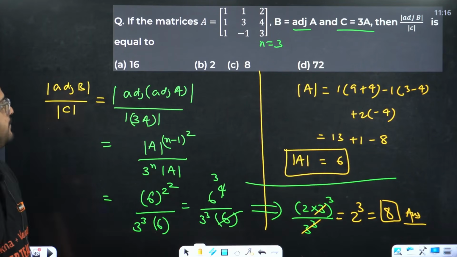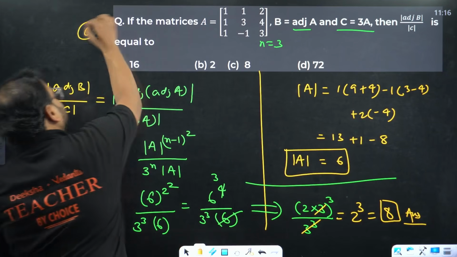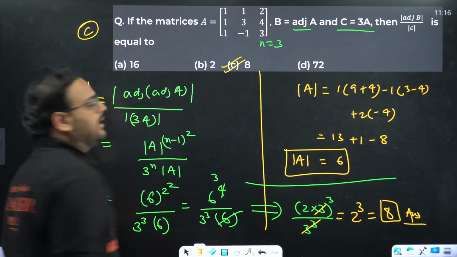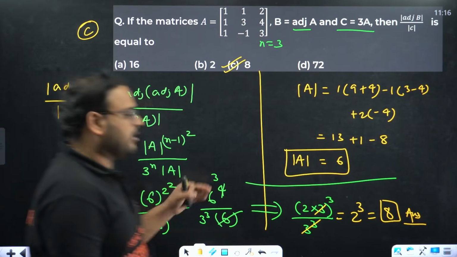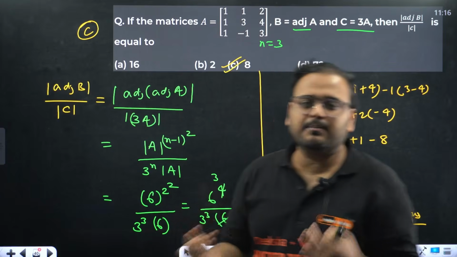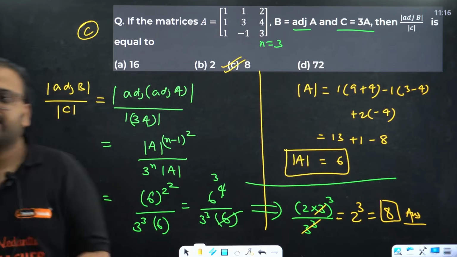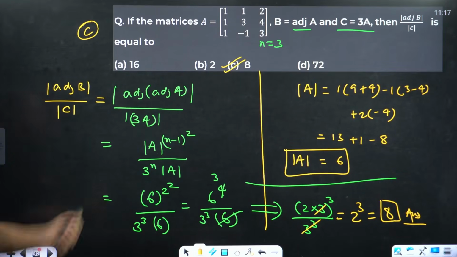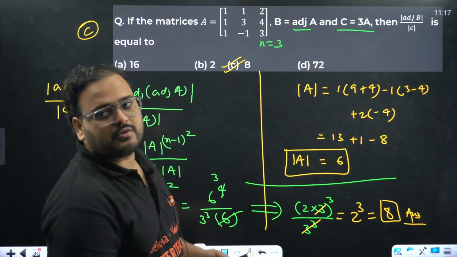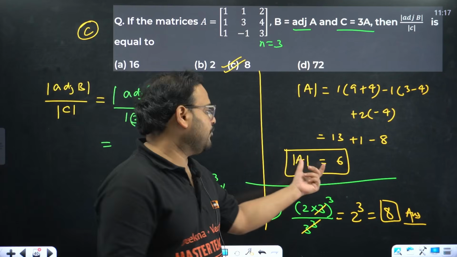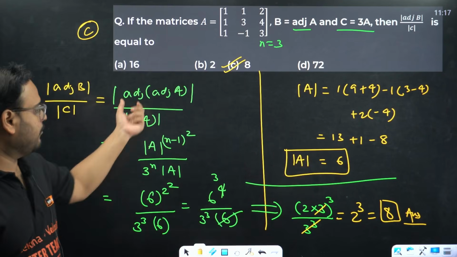Eight is the answer. Option is C. Again, I have done all the steps so that you are not confused, but you can simply ignore multiple steps to save time. You can solve these questions in your mind as well. Once you have the determinant value, and you know the formula, you can solve this in your mind.